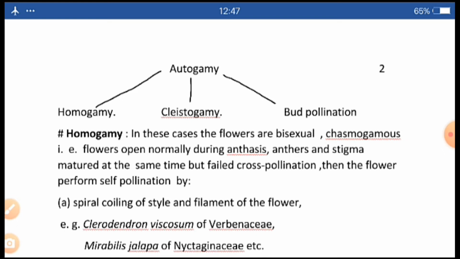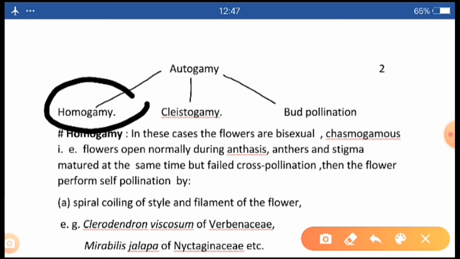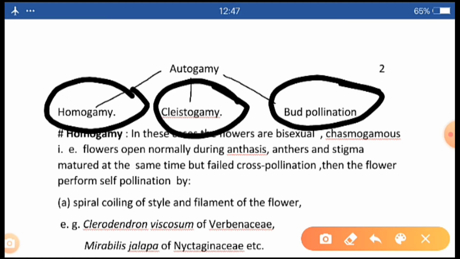From male part to the female part, the transfer of pollen follows three methods. These are homogamy, then cleistogamy, and bud pollination. Clear? So let us start. What is homogamy?